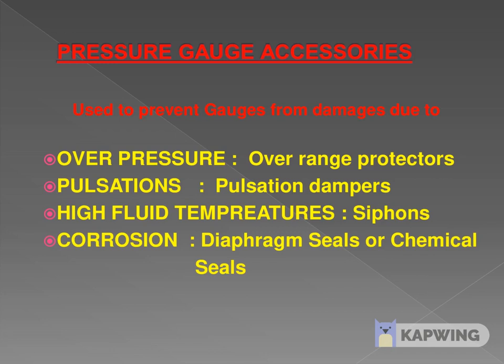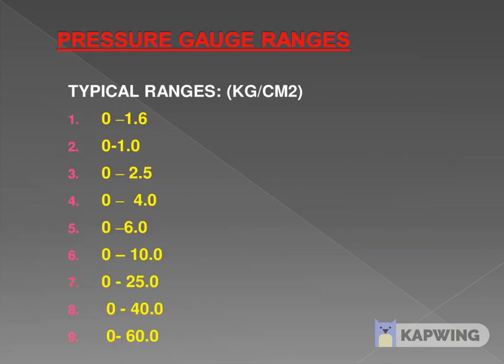Pressure gauge accessories: overrange protection, pulsation damper, siphon. Siphon is especially used for thermal, meaning steam line. Diaphragm seal is especially for chemical, corrosive material or paste type material. Typical range 0 to 1.6, 2.5, 4, 6, 10 or 40, 60 bar. This is the normal range we use at site.